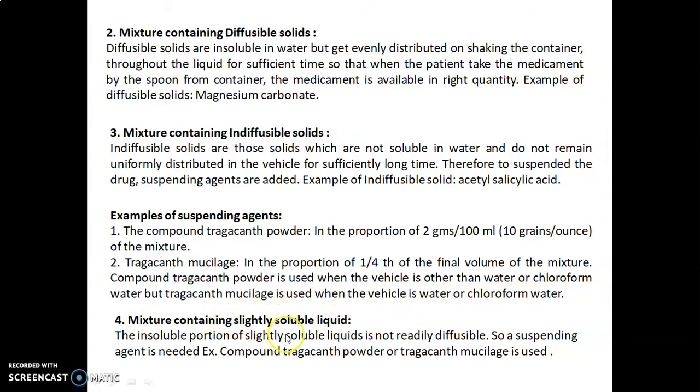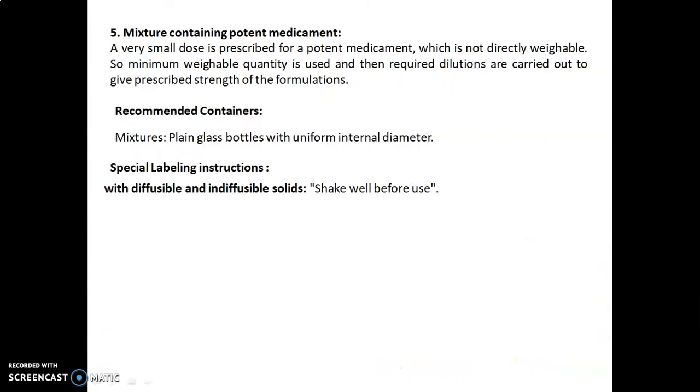Mixture containing slightly soluble liquid. The insoluble portions of slightly soluble liquids are not readily diffusible, so a suspending agent is needed. For example, compound tragacanth powder or tragacanth mucilage is used. Then the fifth one, mixture containing potent medicament. A very small dose is prescribed for a potent medicament which is not directly weighable.